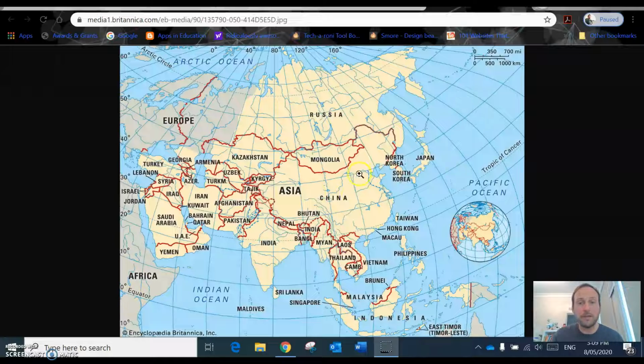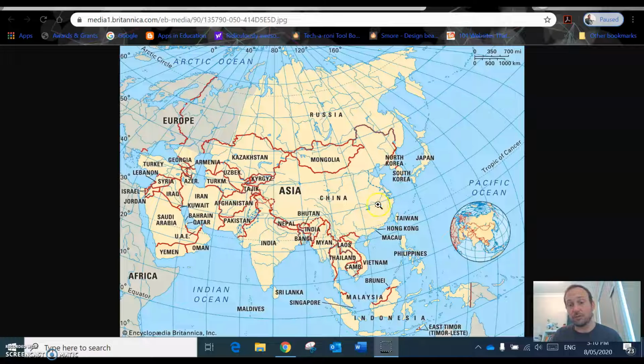So just have a look. If we go back to our map of Asia, you can see that the red lines indicate where countries begin and end. Everything in yellow, they count as Asia on our map here. So you can see even parts of the Middle East on down through are counted as the Asian continent.